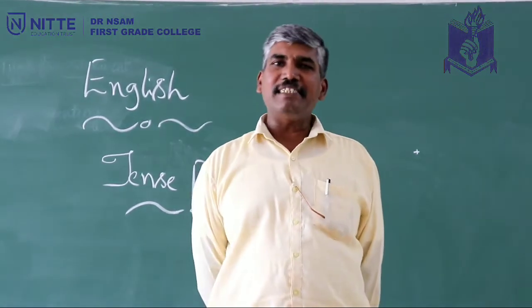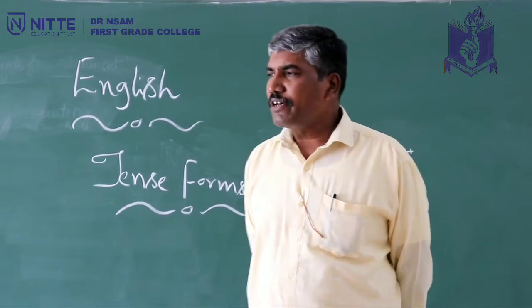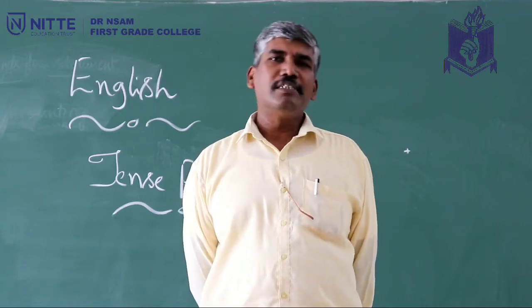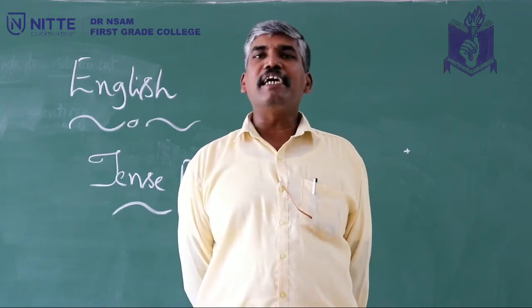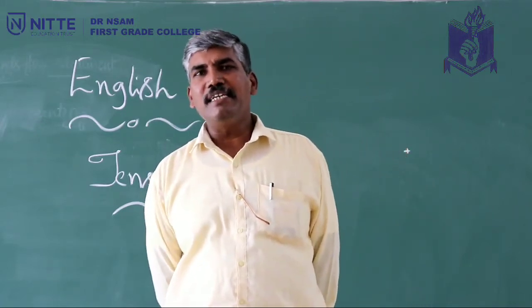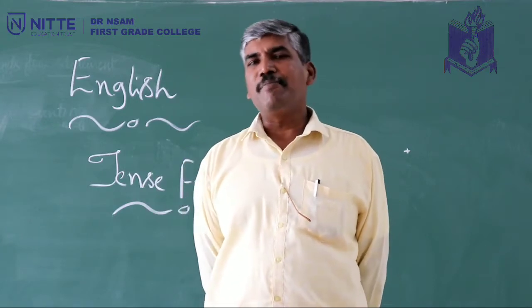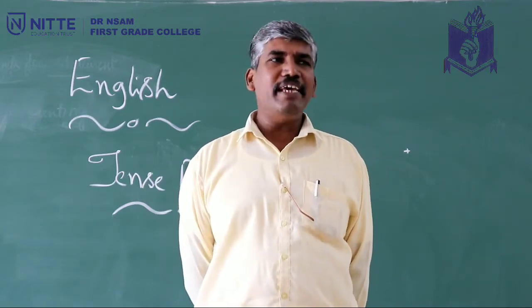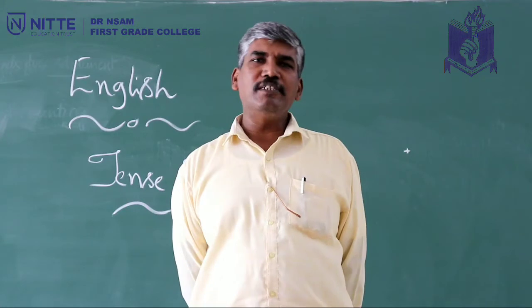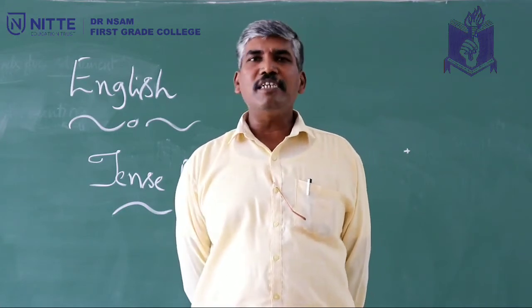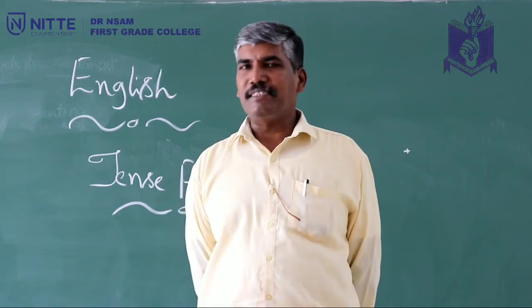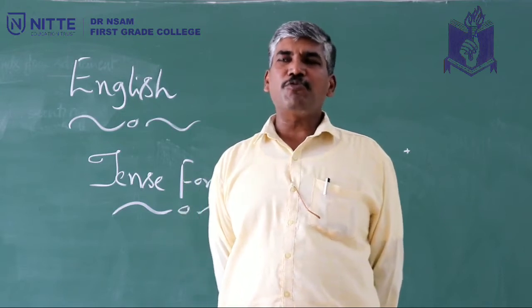Let's move on to present tense now. Present tense also has 4 tense forms: simple present tense, also known as present indefinite tense; present continuous tense, or present progressive tense; present perfect tense; and present perfect continuous tense or present perfect progressive tense. The last one is future tense: simple future tense, future continuous tense or future progressive tense, future perfect tense, and future perfect continuous tense or future perfect progressive tense. Now we will see the examples one by one.